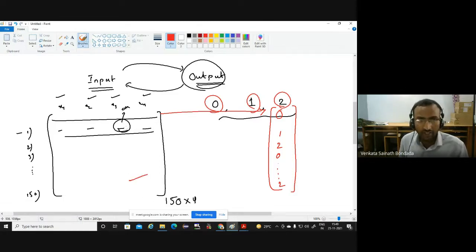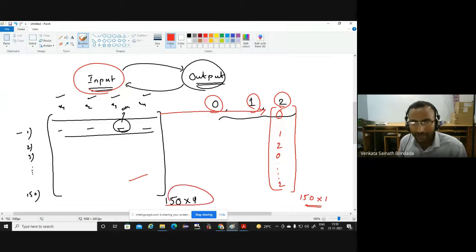That is our input matrix, input data, and the output is nothing but, corresponding to every flower, either 0 or 1 or 2, because one flower belongs to only one category. And 150 flowers are there, so it is 150 rows and one column, 150 by 1. So mathematically, at the end, what we want is that you give me this 150 by 4 input matrix X and the output matrix Y.